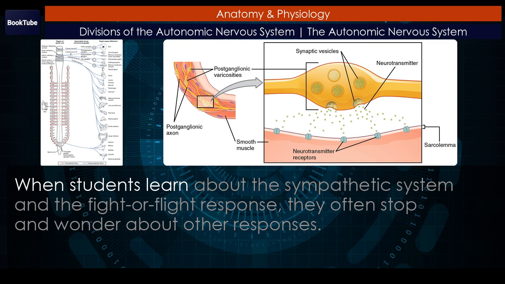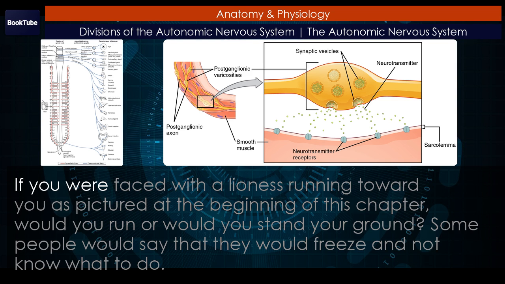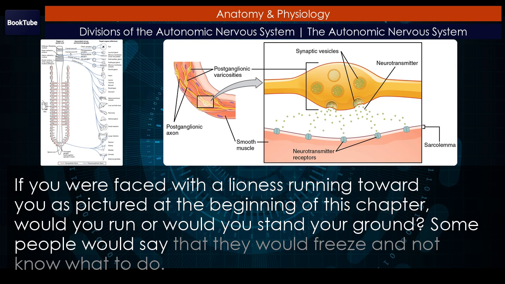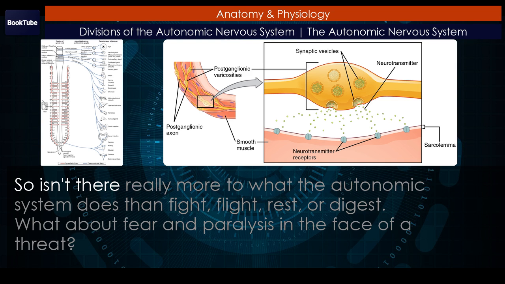When students learn about the sympathetic system and the fight or flight response, they often stop and wonder about other responses. If you were faced with a lioness running toward you as pictured at the beginning of this chapter, would you run or would you stand your ground? Some people would say that they would freeze and not know what to do. So isn't there really more to what the autonomic system does than fight, flight, rest, or digest? What about fear and paralysis in the face of a threat?